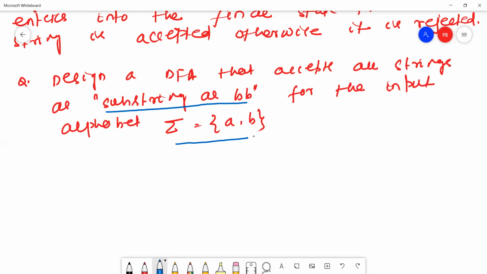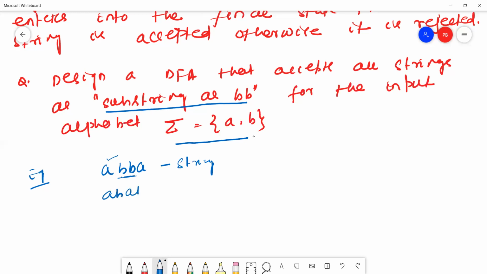The DFA accepts all strings having substring BB. For example, suppose ABBA is a string. Is this string accepted or rejected? This string contains substring BB, yes, so it is a valid string.